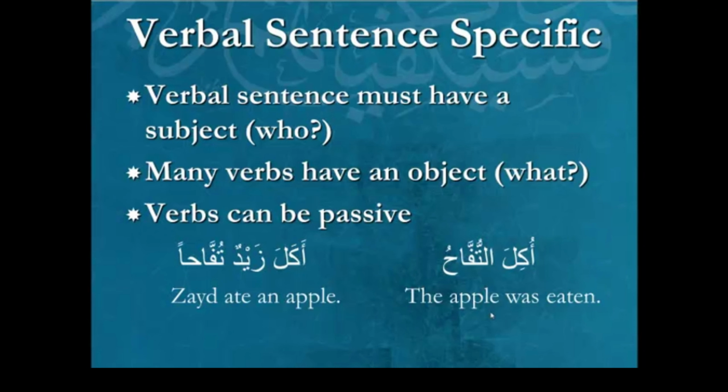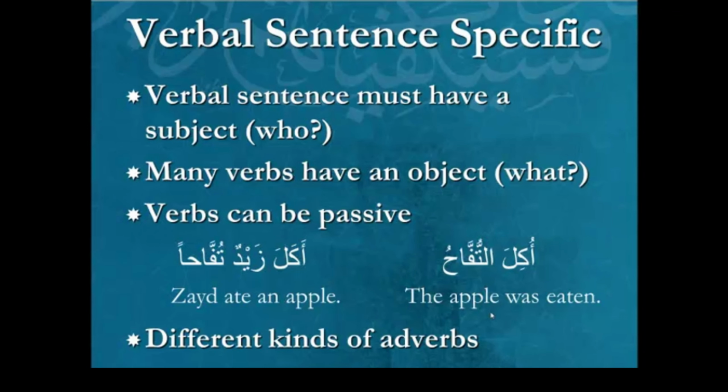So we're going to consider that an additional usage for the ism, and we're going to give it a name. Let's call it deputy doer. Okay, because the real doer is gone. So now what was previously object occupies the place of the subject, and the name changes. We don't call it fa'il anymore. We call it na'ib fa'il. Na'ib means deputy. Na'ib fa'il, deputy doer. Okay, so we have fa'il, we have maf'ul bihi. Okay, that was a little premature because I haven't given you the term maf'ul bihi anyway. It's going to come later on the upcoming slides. Object. Third is the deputy doer. Okay, so those are three possible usages for the ism because it's the ism that will be those three things. The who, the what, and the deputy doer.